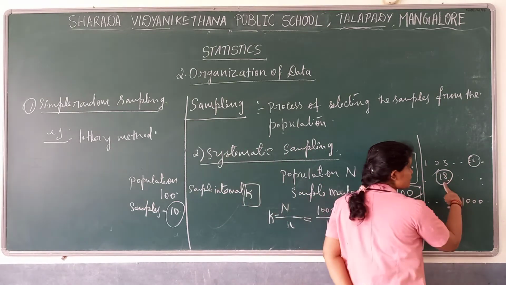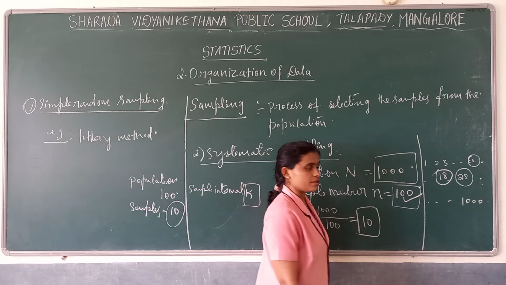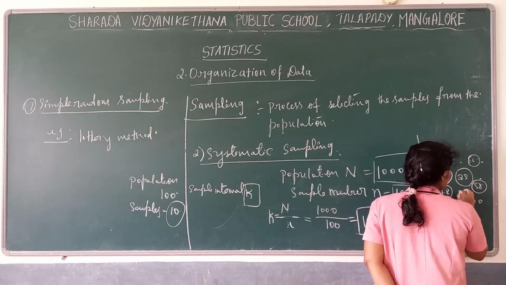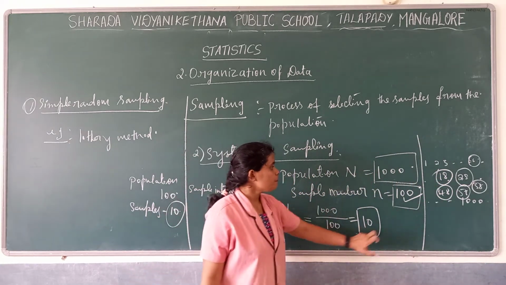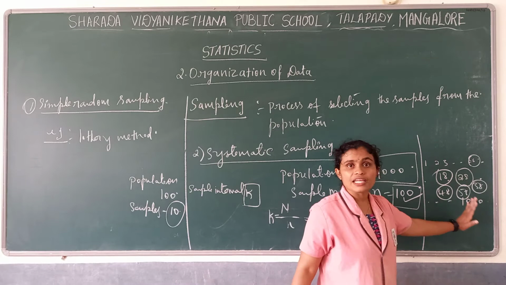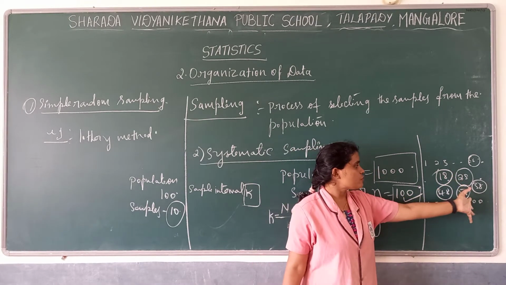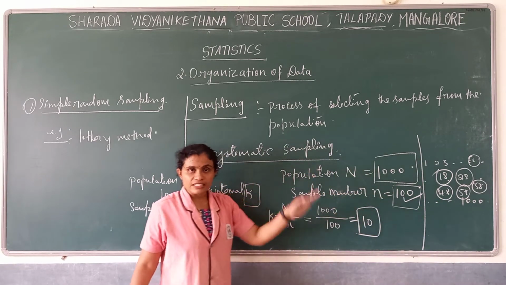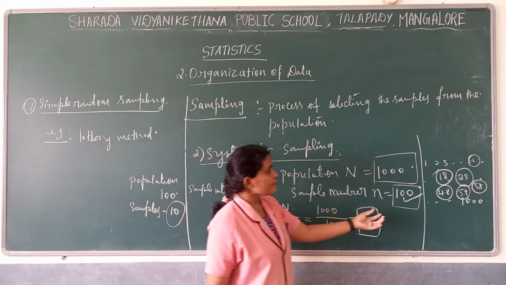Again I have to give a gap of 10. The next number I have to choose is 28, then 38, 48, 58, 68, 78, 88, 98, 108, 118. So till where? Till 100.